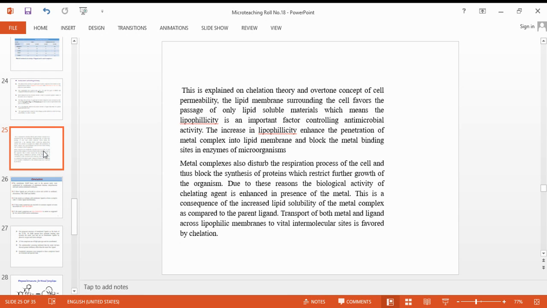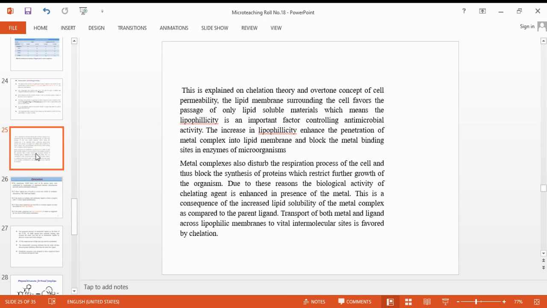Metal complexes also disturb the respiration process of the cell and block the synthesis of protein, which restricts further growth of the organism. Due to this reason, the biological activity of a chelating agent is enhanced in the presence of metal. This is a consequence of the increased lipid solubility of the metal complex as compared to the parent ligand. Transport of both metal and ligand across the lipophilic membrane to vital intracellular sites is favored by chelation.